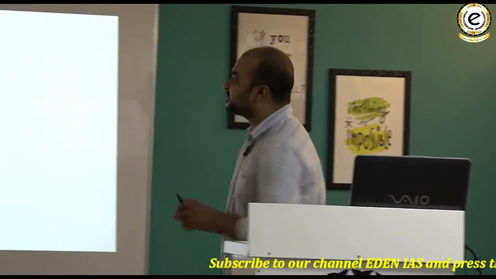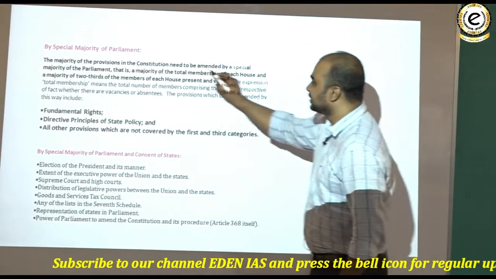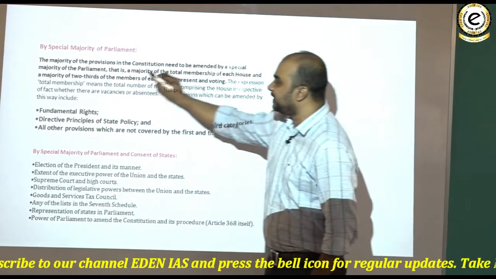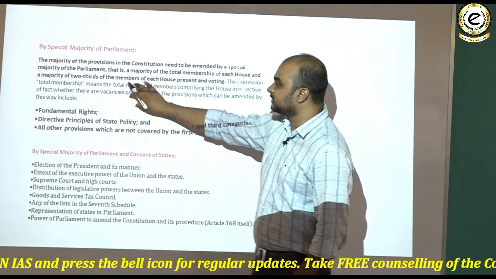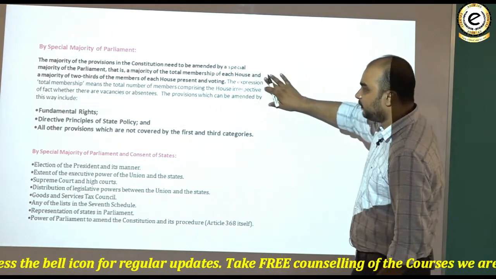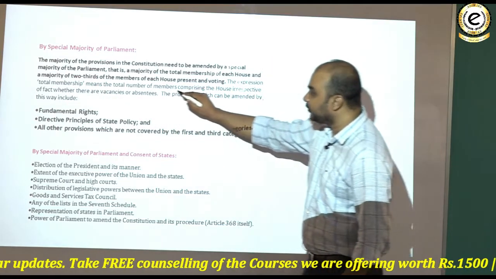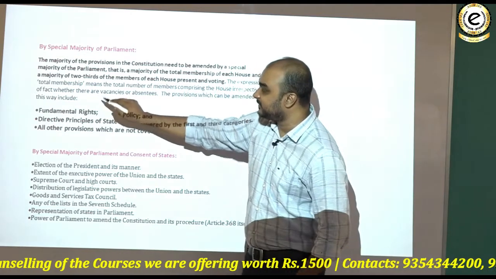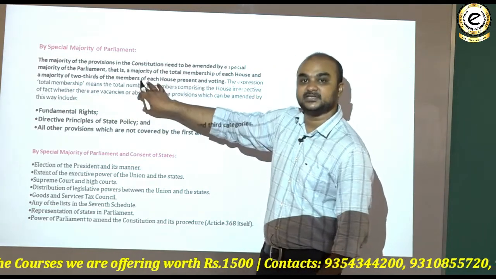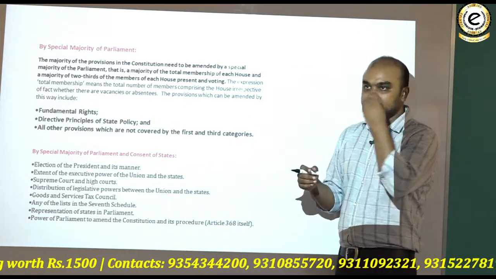But what requires a special majority of the parliament? The majority of the provisions in the constitution need to be amended by a special majority of the parliament, that is the majority of total membership of each house and a majority of not less than 2/3 of the members of each house present and voting. The expression total membership, look here, means the total number of members comprising the house irrespective of whether there are vacancies or absentees. So keep that in mind. It means disqualifications and vacancies are not taken into consideration.